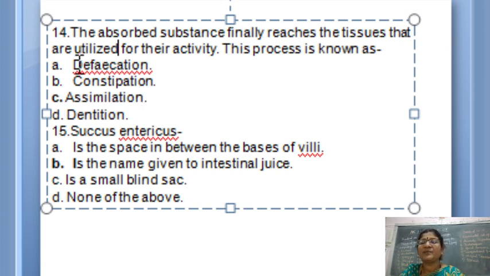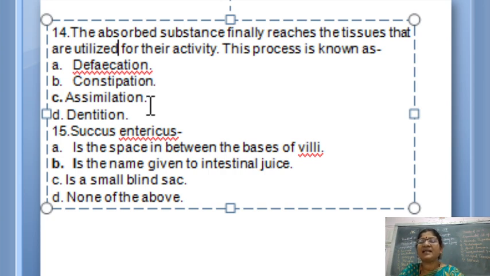Now let us see other options. Defecation, that is the removal or the elimination of the feces from the body, is called defecation. It is also called egestion. Constipation, you know, due to the constipation the bowel movement will not be proper, so the bowel will not get emptied properly. It is a disorder of the digestive system, constipation.